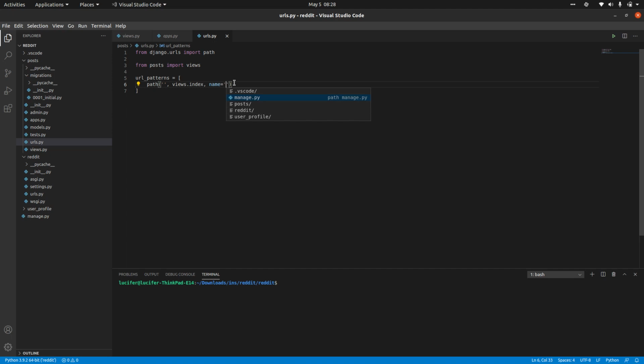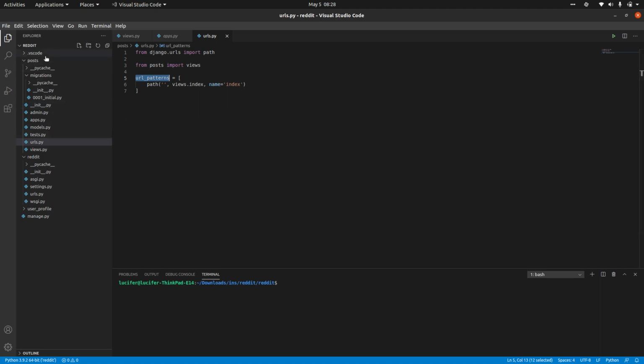We always prefer to give the same name, index, so that it will not lead to any confusion. This name is a verbose name which we will be using in templates also. Now we have added my index function into an empty path, given it a name, and added it to the urlpatterns. So this is my app URLs file.